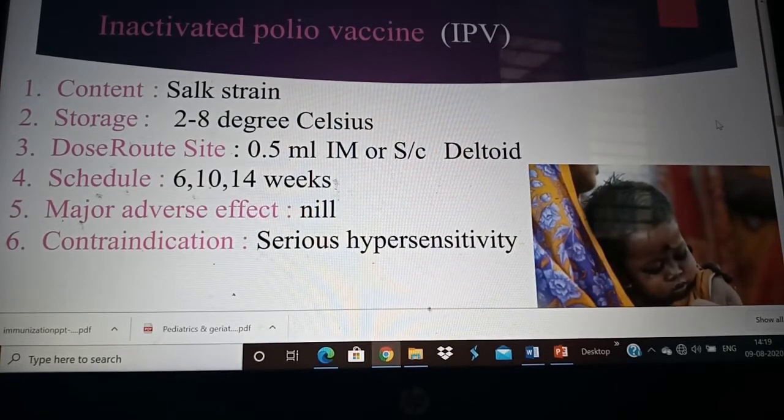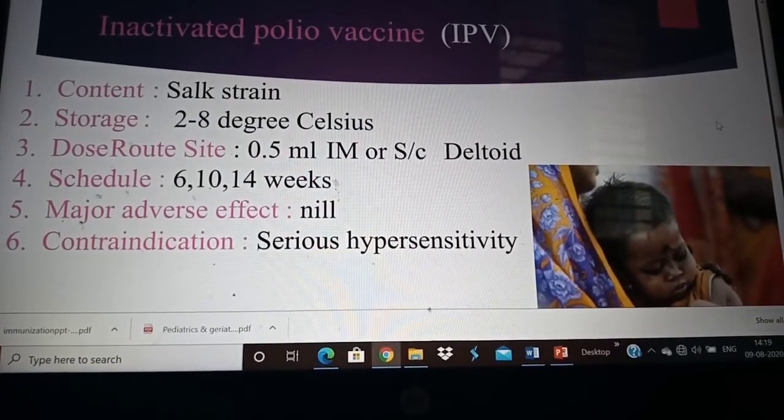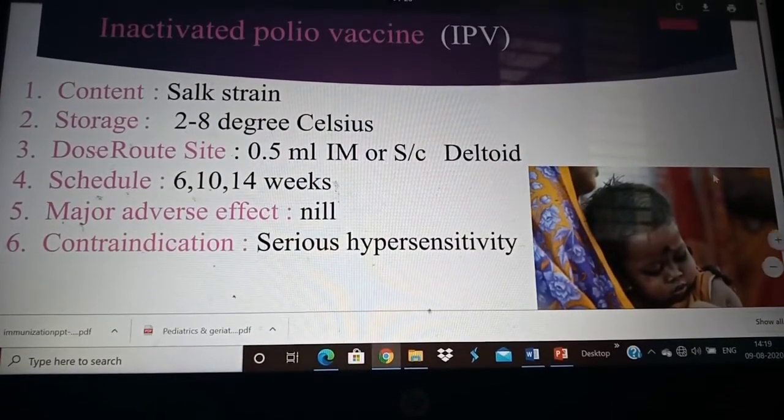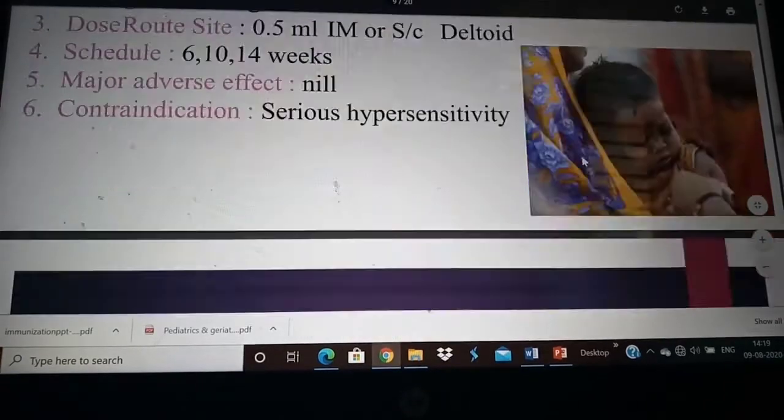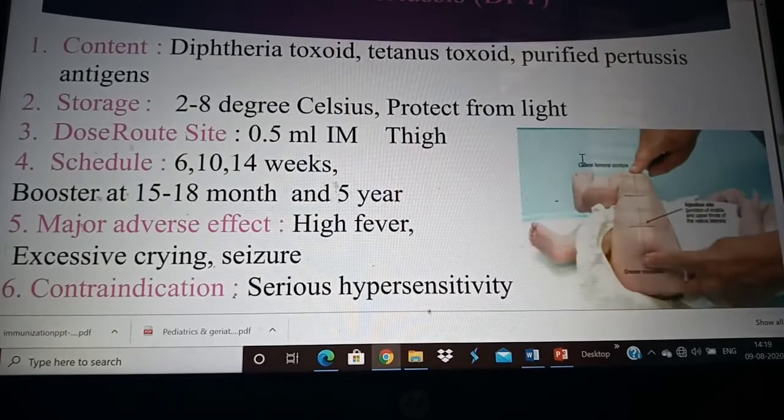The schedule is 6 weeks, 10 weeks and 14 weeks. There are no major adverse effects. Contraindication is any hypersensitivity, any allergic reaction to this injection, we do not administer any further. Next one is the diphtheria, tetanus, pertussis or otherwise called DPT.